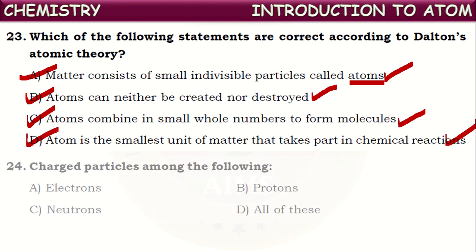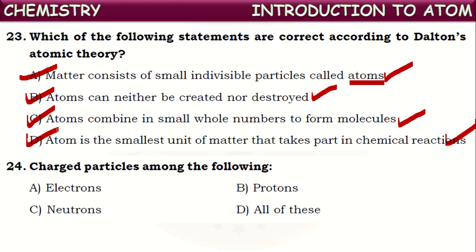Okay, next one. Charged particles among the following. See here certain fundamental particles are mentioned: electrons, protons and neutrons. Out of these three fundamental particles, one kind are neutral particles. There are two particles with a charge, electrons and protons, which carry certain charge on them, whereas neutrons have no charge. So they are neutral particles.